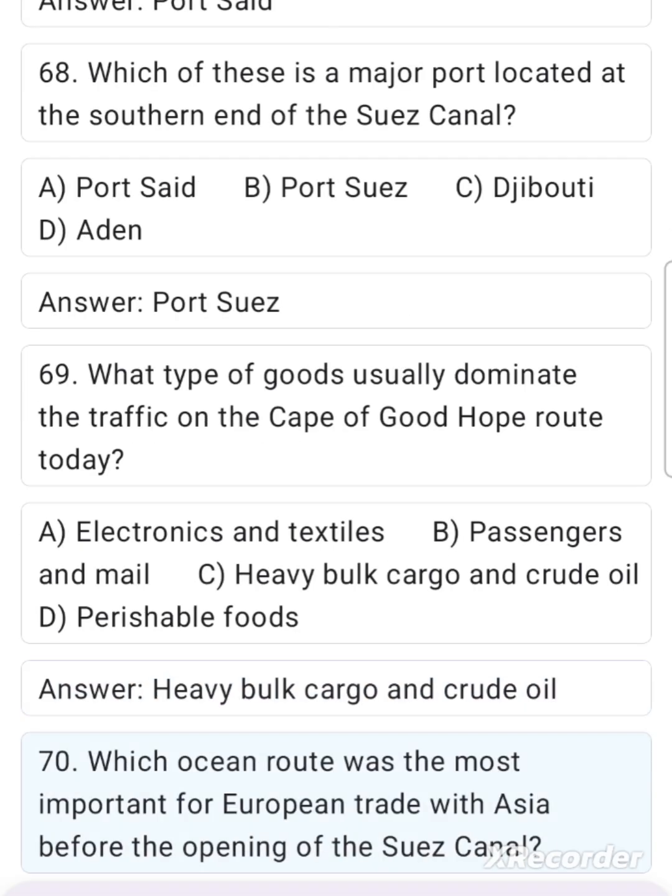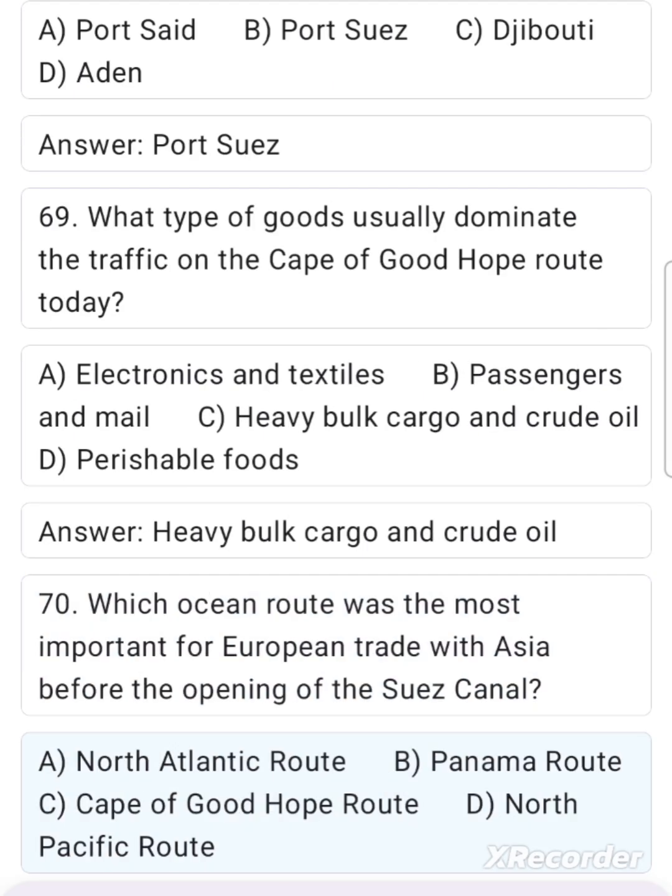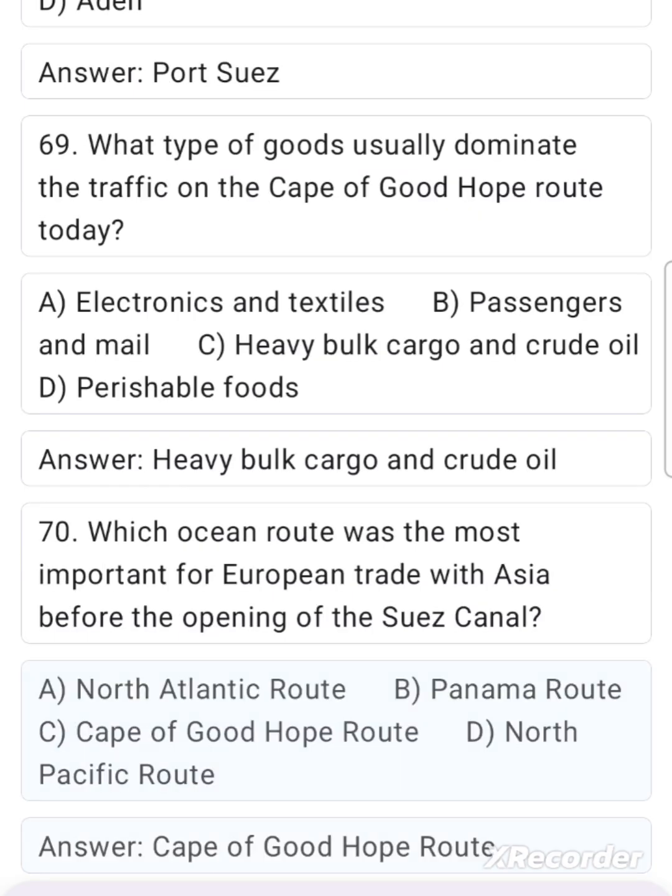70. Which ocean route was the most important for European trade with Asia before the opening of the Suez Canal? A. North Atlantic route, B. Panama route, C. Cape of Good Hope route, D. North Pacific route. Answer. Cape of Good Hope route.